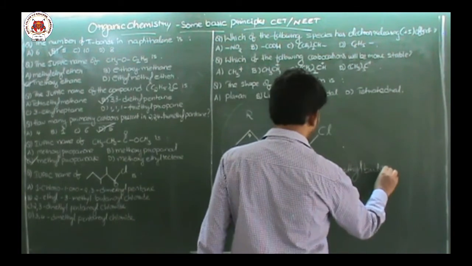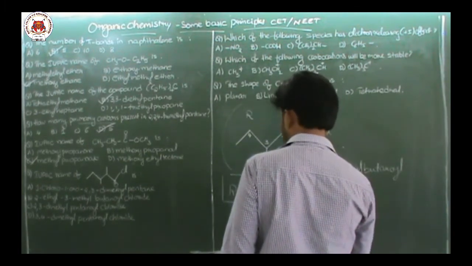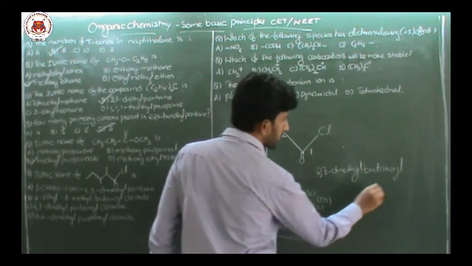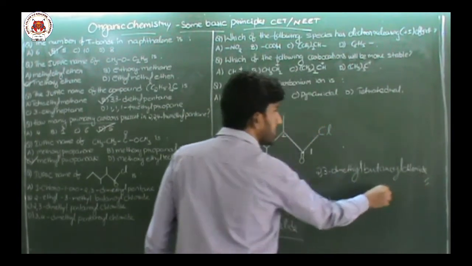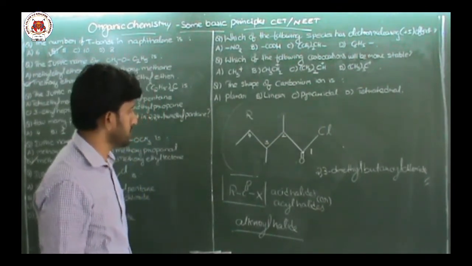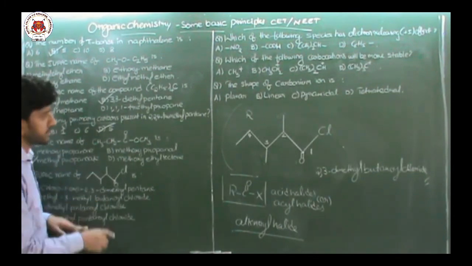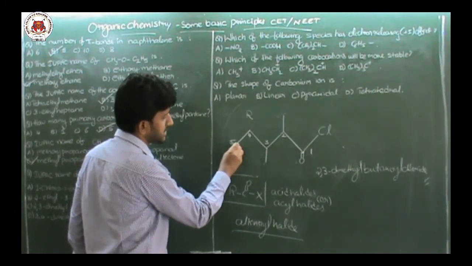So butanoyl, alkanoyl means butanoyl chloride. The IUPAC name of this compound is butanoyl chloride. So 2 comma 3 dimethyl, where is the option? 2 comma 3 dimethyl. 1, 2, 3, 4, 5. Up to here 4. Here it is 5th carbon, last carbon.